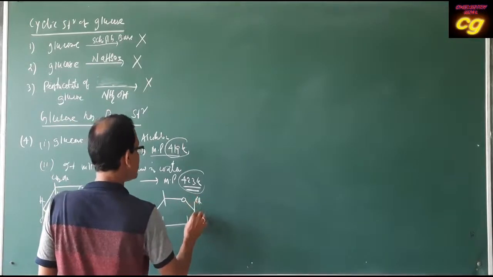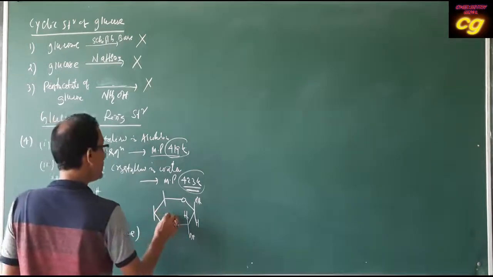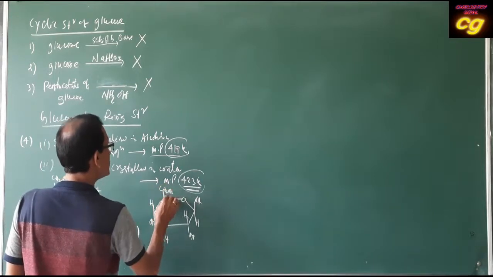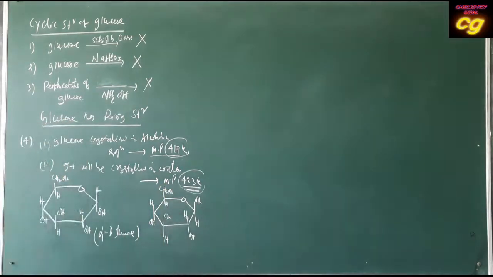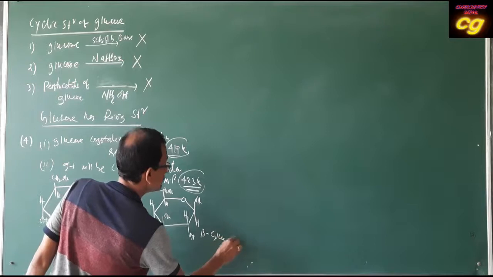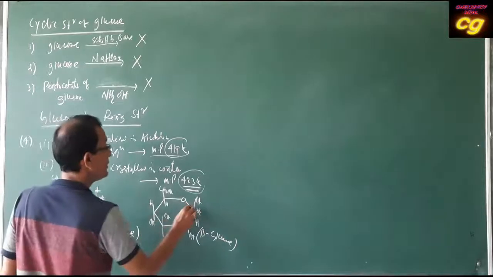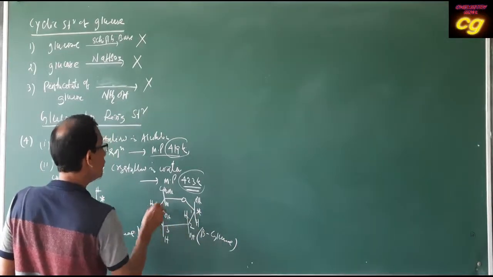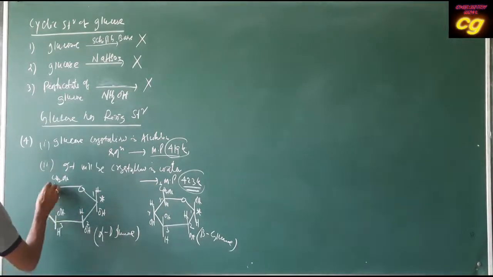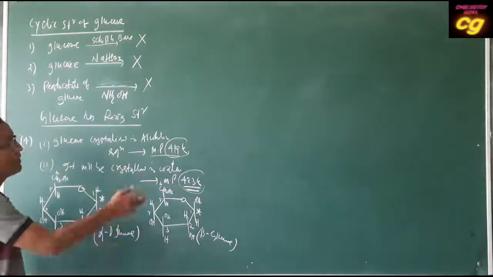And another structure is OH, H and H, OH, then OH, H, H, OH, then CH2OH and H. This structure is beta glucose. Here you see the difference at this point. So this is carbon number 1, 2, 3, 4, 5, 6. So at carbon number 1, there is a difference in the arrangement of H and OH.